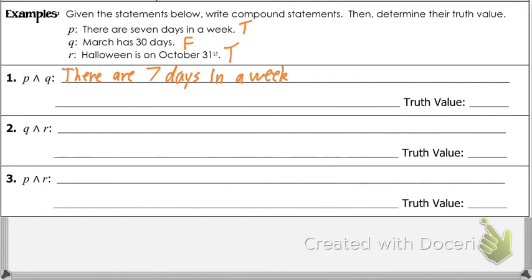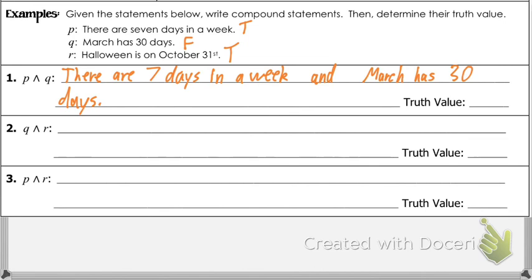Now I'm going to write the word and, because this symbol means and. It does look like an R. Then I'm going to write Q. March has 30 days.